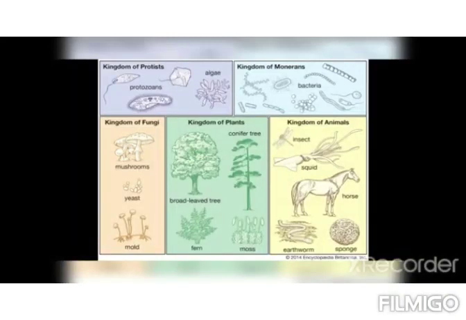Now we will explore the hierarchy of classification to identify organisms. All organisms of the world are divided into 5 kingdoms, which are as follows. First one is Monera, second one is Protista, third one is Fungi, fourth one is Plantae, and last one is